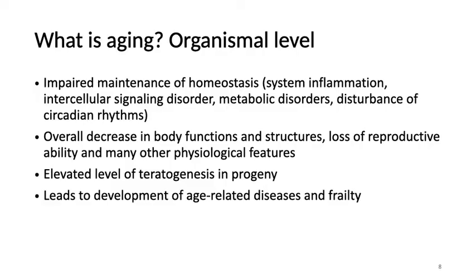At the organismal level, aging is impaired maintenance of homeostasis, systemic inflammation, intercellular signaling disorder, metabolic disorders, disturbance of circadian rhythms, an overall decrease in body functions and structures, loss of reproductive ability, and many other physiological features. An elevated level of teratogenesis in progeny. Aging leads to the development of age-related diseases and frailty.